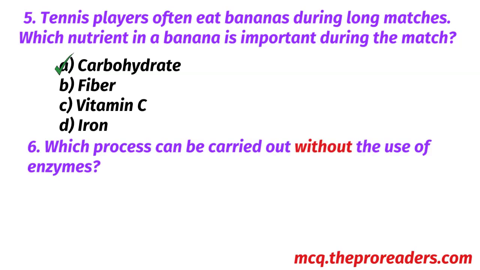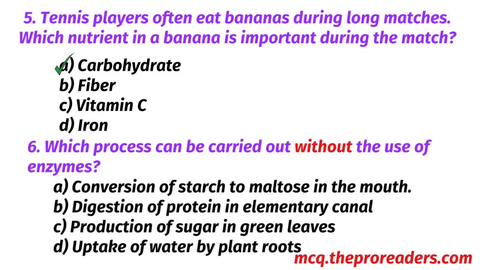Which process can be carried out without the use of enzymes? Conversion of starch to maltose in the mouth, digestion of protein in the alimentary canal, production of sugar in green leaves, uptake of water by plant roots. Option D, uptake of water by plant roots, is the correct answer.